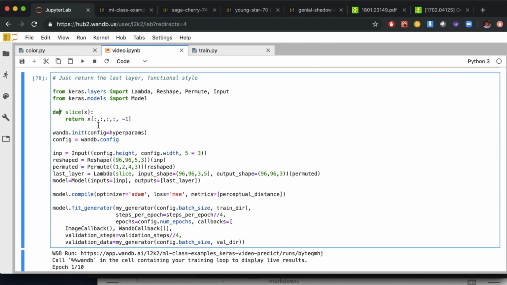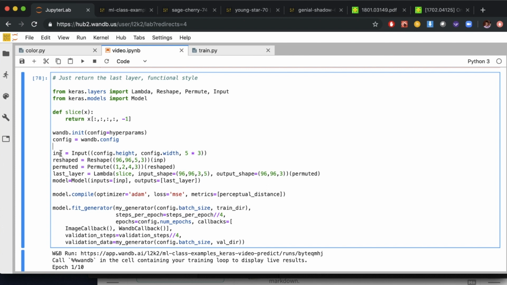And actually, we introduced the functional style in an earlier video on one-shot learning, but here it's going to be really useful to us because we're going to try to do in parallel predicting the last frame and a convolutional model. And this is going to make our model work significantly better. So before we add the convolutional model in, I wanted to show how we would take the same predict last frame model and just switch it into a functional style. So this cell here is identical to the previous cell we looked at, except it's in the Keras functional style.